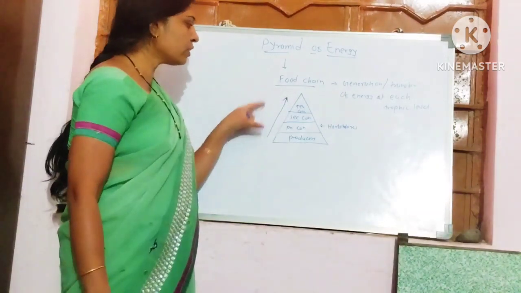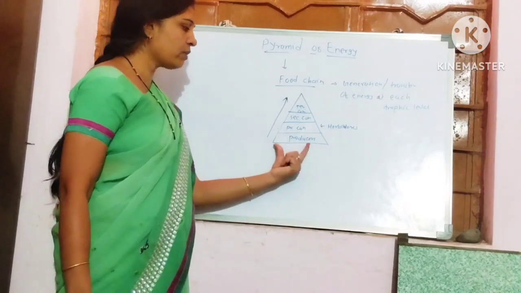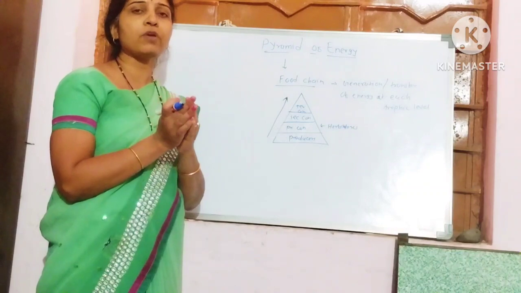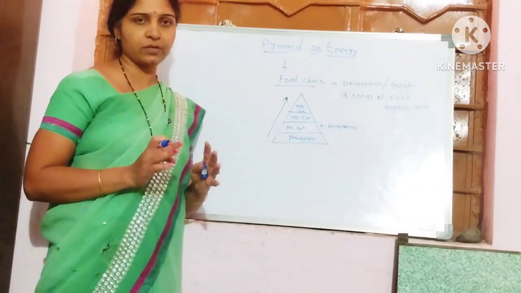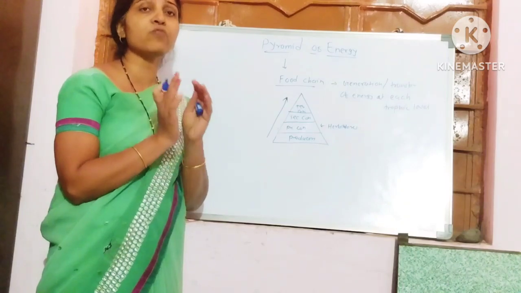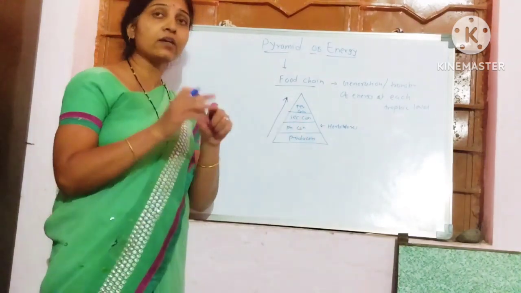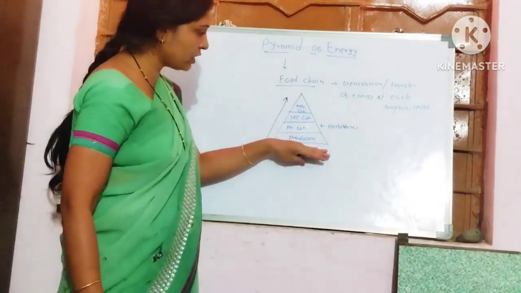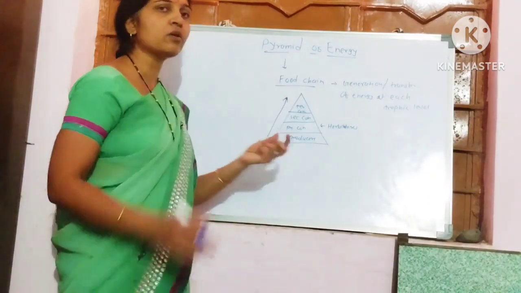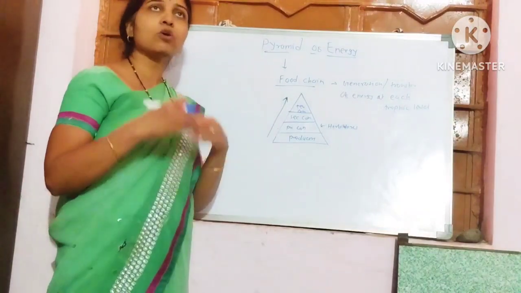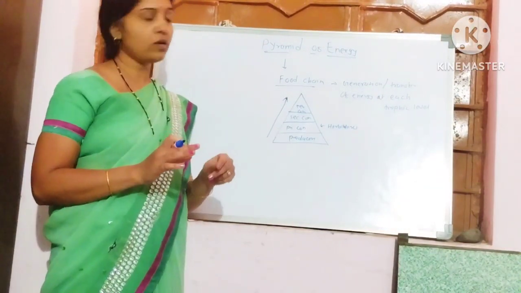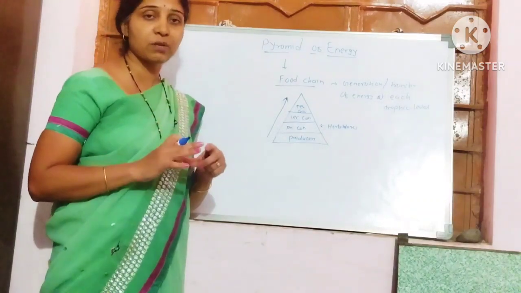Now, the trophic level is the group of organisms which have the same type of feeding mechanism. These are present at a specific trophic level. Within food chains, the first trophic level is the producers, that is all of the green plants or other organisms which have the ability to synthesize food material. So preferentially the green plants are present there.